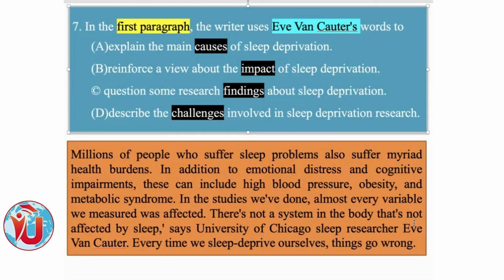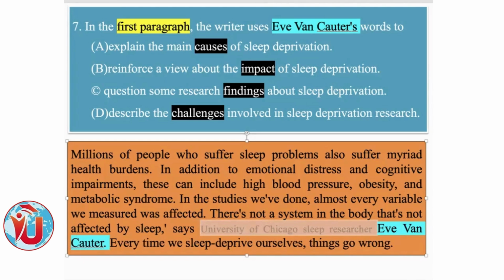Now there is a name here, right? If there is a name, the answer should be there, right? And there is not a system in the body that's not affected by sleep. Says University of Chicago sleep researcher is not required. So every time, there is not a system in the body that's not affected by sleep. Who said?